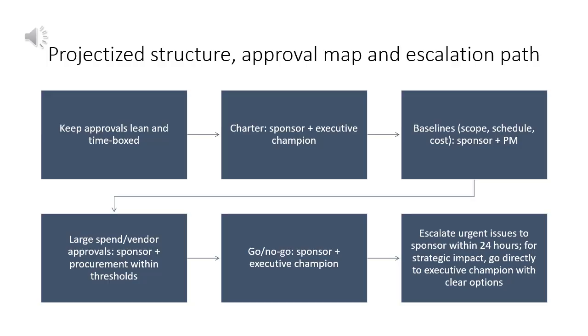Keep approvals lean and time-boxed. Charter approval: sponsor and executive champion. Baselines for scope, schedule, and cost are approved by sponsor and project manager. Vendor or large spend approvals: sponsor and procurement within thresholds. Go or no-go approvals: sponsor and executive champion. Escalate urgent issues to the sponsor within 24 hours. If strategic impact arises, go directly to the executive champion with clear options.